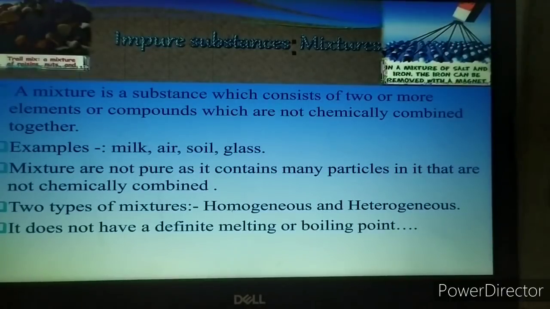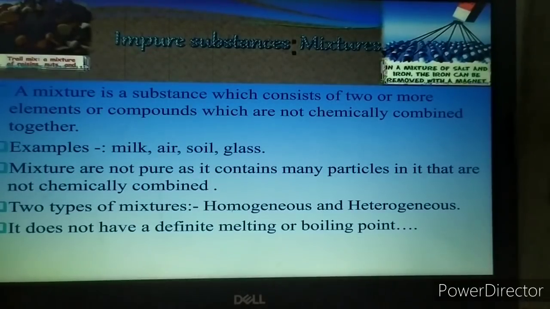Instead, it consists of carbohydrates, proteins, fat, and many other substances. Air is also a mixture consisting of oxygen, carbon dioxide, water vapor, and many other gases. Soil is also a combination of different substances. Glass also contains different substances mixed together. Mixtures are therefore not pure as they contain many particles that are not chemically combined together.